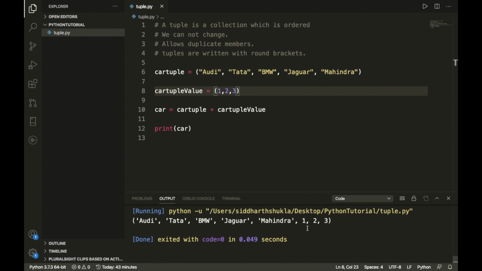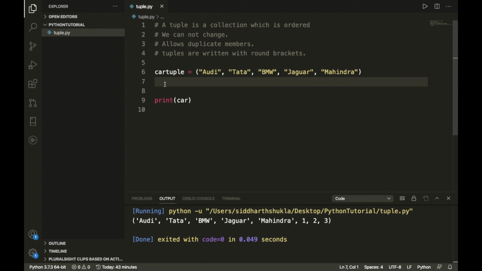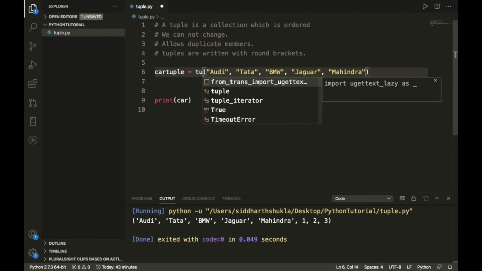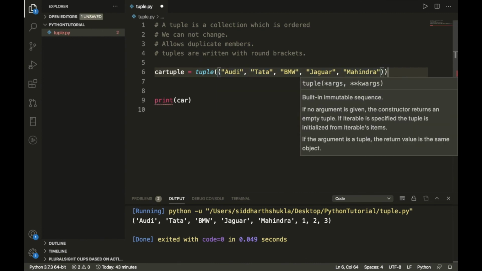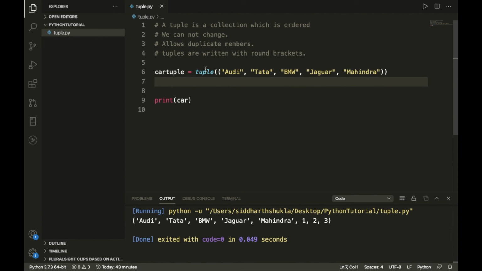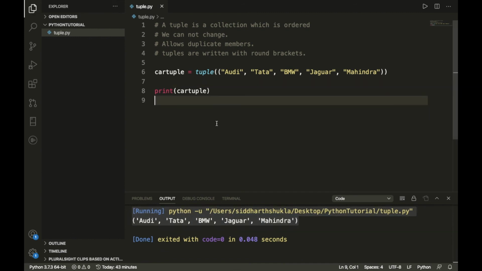Also, if you want to make a tuple using the constructor, what you need to do? Of course, it is possible to implement it as a constructor also. How? We have this tuple, and inside the tuple we need to put, print here tuple, and starting and ending brackets. Once you have added it like this, double round bracket. Now execute the program. Yes, we get the result of the constructor also.